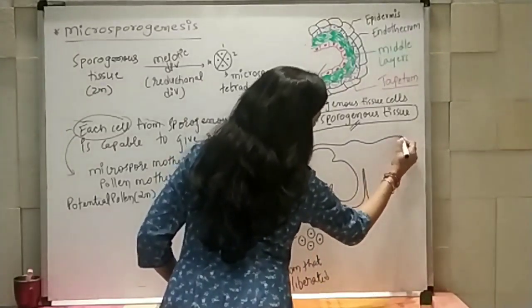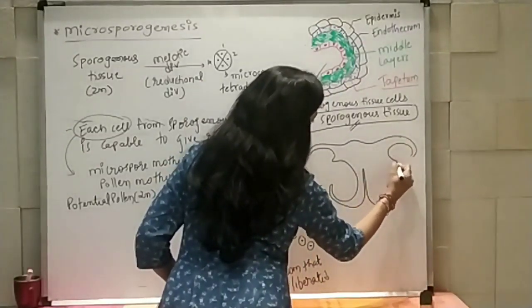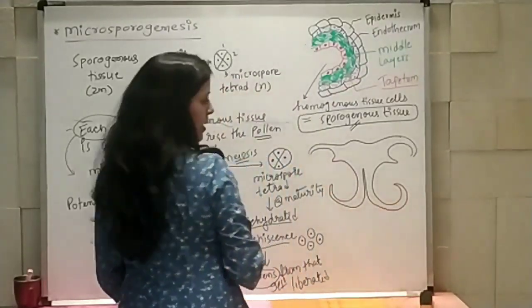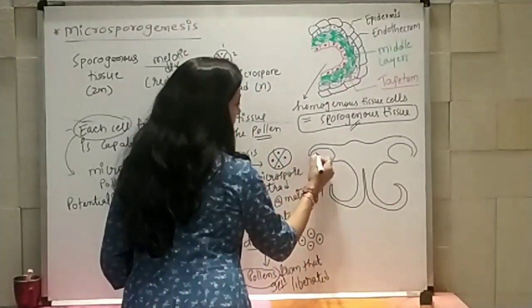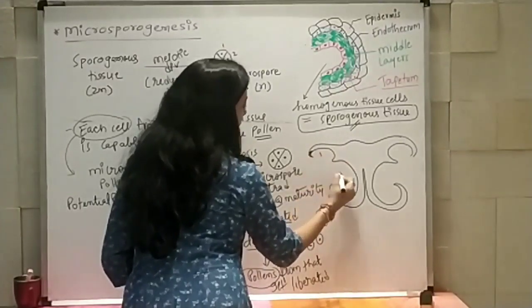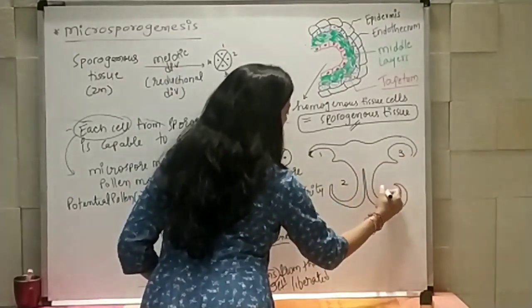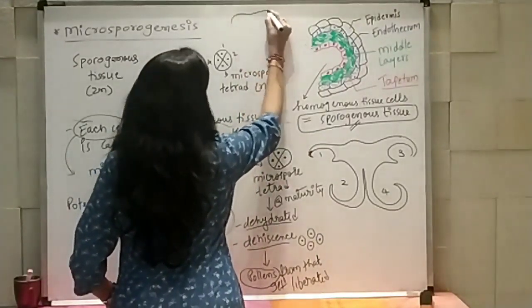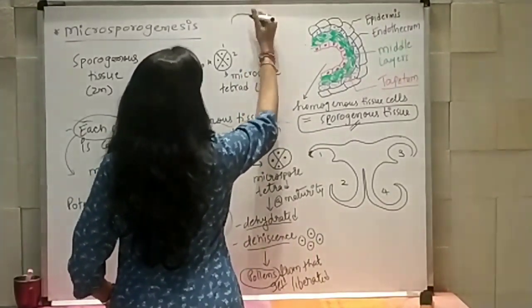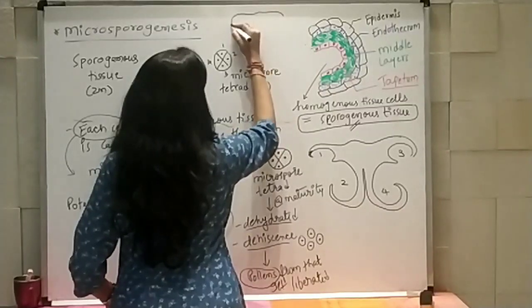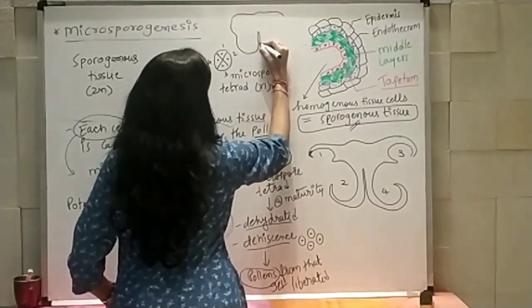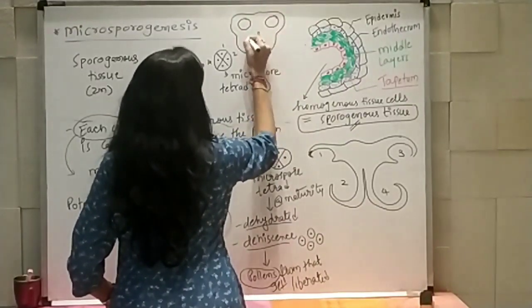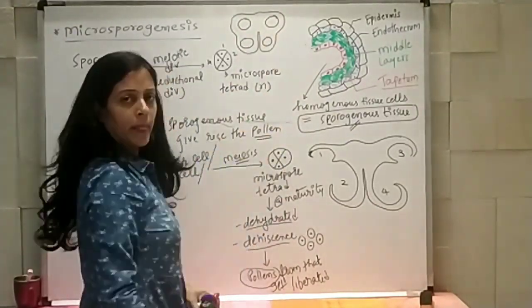Here you can see these are 1, 2, 3, 4, जो हमने इधर बताया था, ये वाला स्ट्रक्चर, if you remember. One, 2, 3 and 4, right?